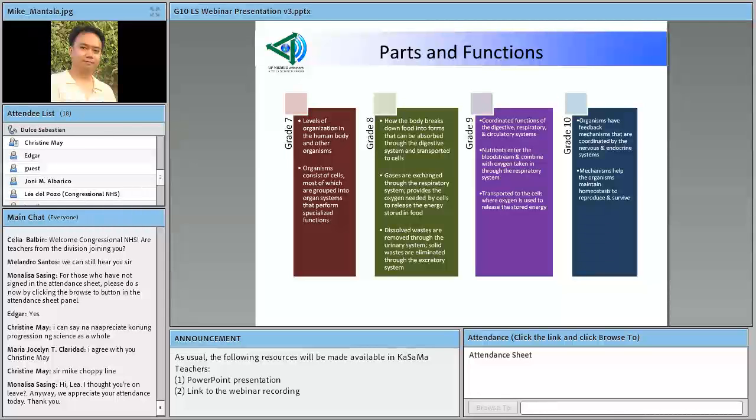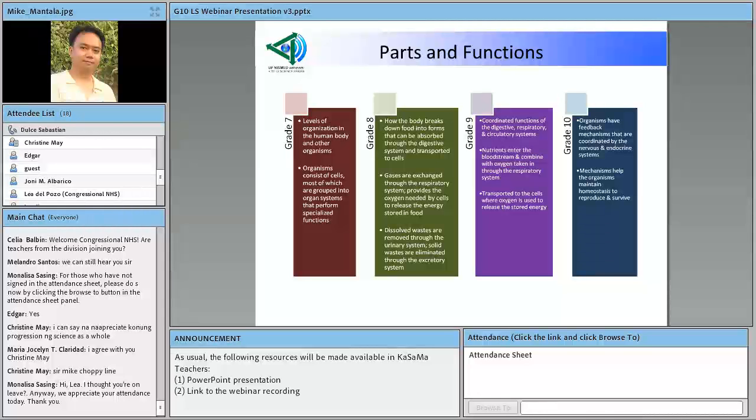The circulatory and respiratory systems. So, ang focus na ngayon ng grade 9, at least in terms of parts and functions, would be on the coordinated functions of the digestive system, respiratory system, and circulatory system. Except that, yung dim light ngayon, nakatutok na siya sa digestive system. Okay?